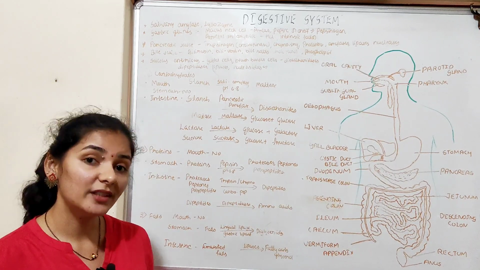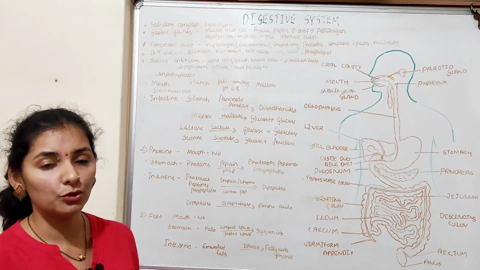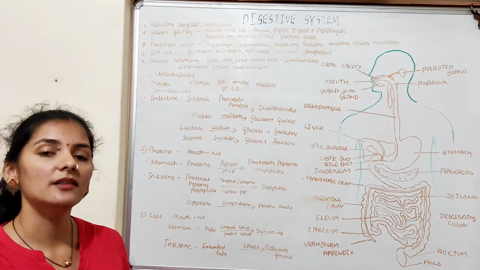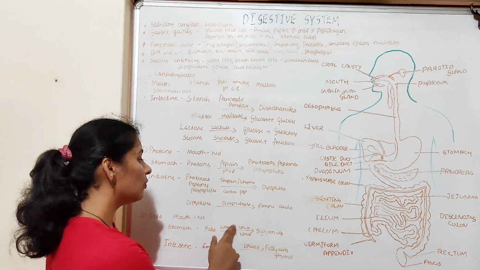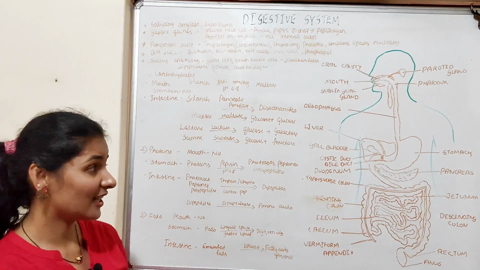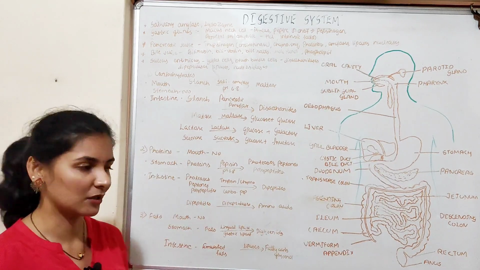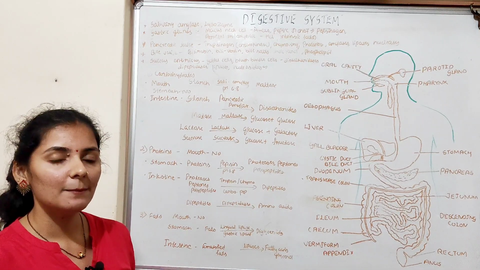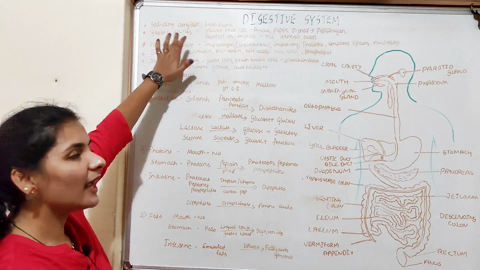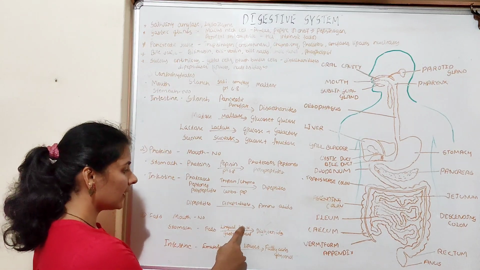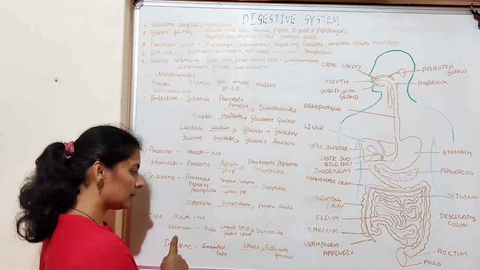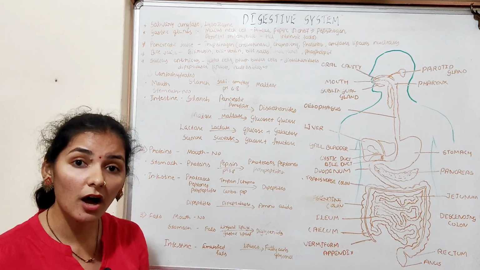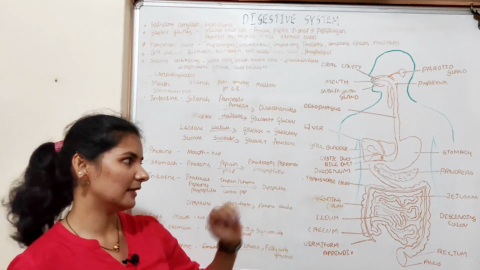That's why there is no digestion of fat in the mouth. Though it is produced in the mouth, there is no digestion because it is produced in the inactive form, and this lingual lipase gets activated when it is exposed to the acidic nature of the stomach. So lingual lipase along with gastric lipase. Gastric lipase is an enzyme that is produced by the gastric gland. Both lingual lipase and gastric lipase in the stomach act on the fats and convert them into diglyceride. So that is how digestion of fat takes place in the stomach.